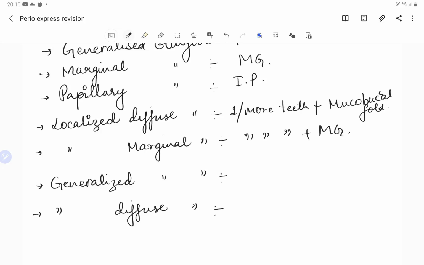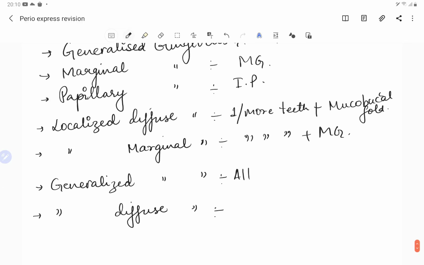Now talking about the generalized. Generalized means all the teeth. So that means all teeth, plus we are talking about generalized marginal gingivitis. That means the gingival margins of all the teeth. There can be involvement of interdental papilla also, but on a broader picture we are just talking about marginal gingivitis. Marginal gingiva is involved.